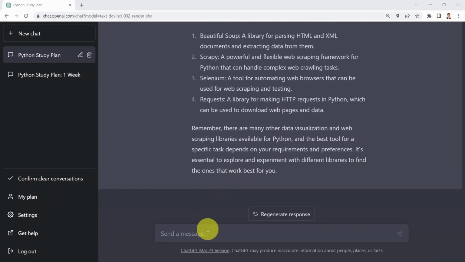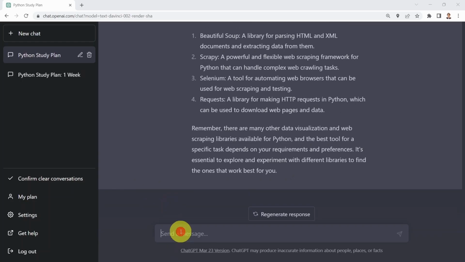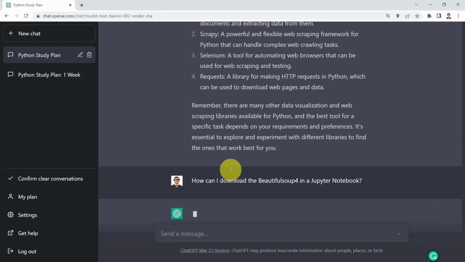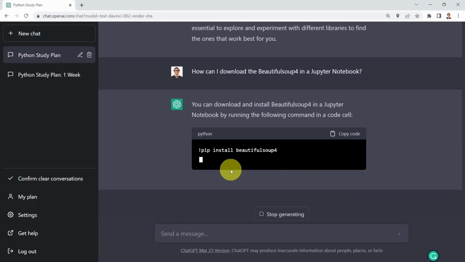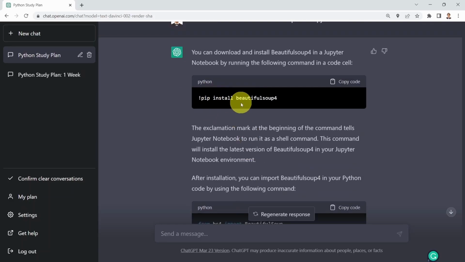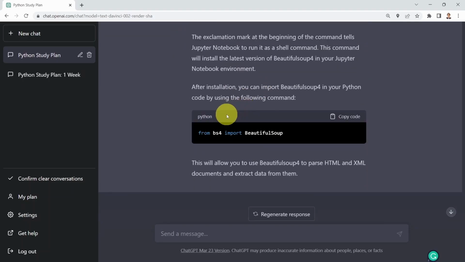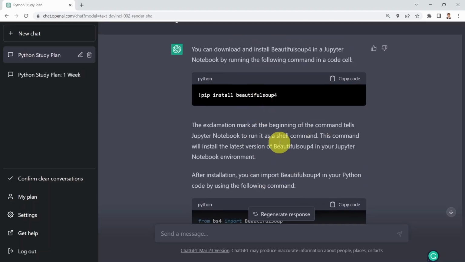Well, what if you would like to, for example, download a specific library in a Jupyter Notebook? For example, let's assume that you're interested in this first library here, which is Beautiful Soup, and you would like to learn how to download this library. Well, I can go ahead and say, how can I download Beautiful Soup in a Jupyter Notebook? And here we go. ChatGPT is going to tell you that you need to do pip install beautifulsoup4. And here it's going to tell you how to import that library afterwards. So you're going to say from bs4 import BeautifulSoup. And this is actually, again, a very good answer.